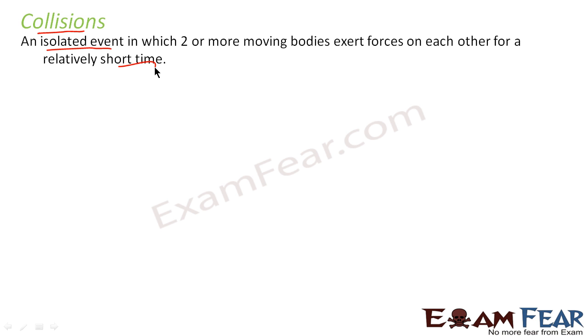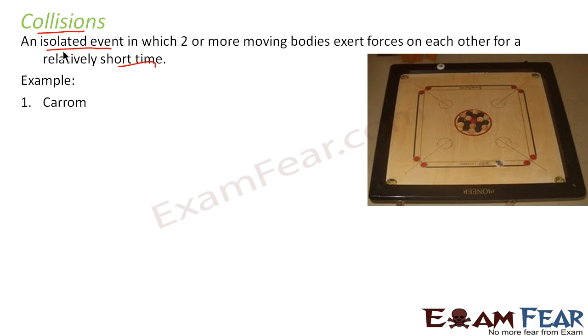For example, we will take very common examples from our day-to-day life. The first example is carom.